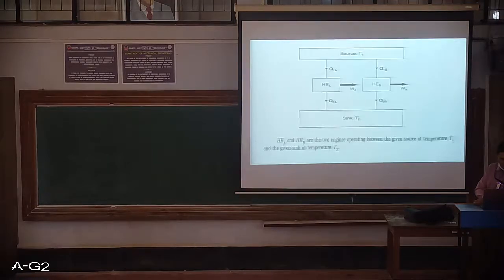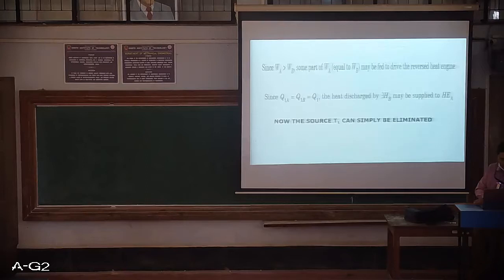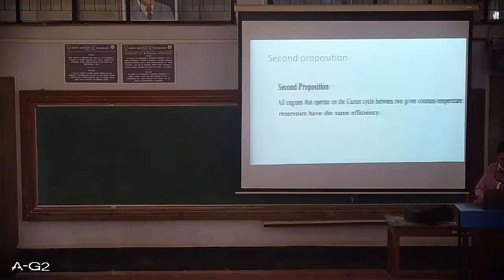We will go directly to that particular slide, and I will read out what the second proposition is. This second proposition is given in a different way in certain books as a corollary of the Carnot theorem, but before that we will discuss the original statement of the second proposition and then move on to the corollary. All engines that operate on the Carnot cycle between two given constant temperature reservoirs have the same efficiency.